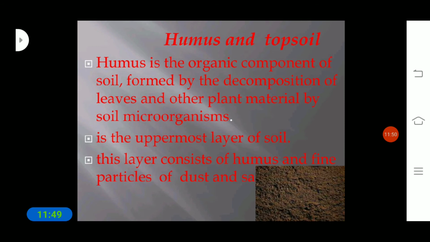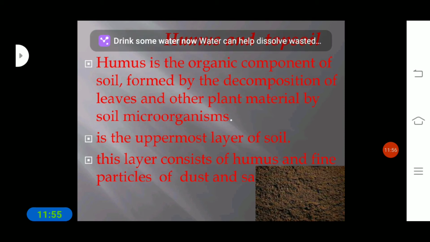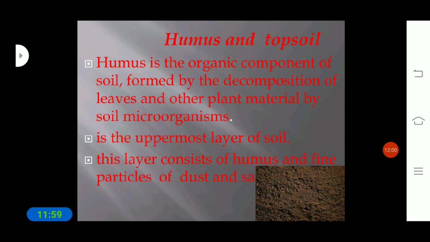The uppermost layer of the earth is called topsoil, which consists of humus, which is nothing but the organic component of soil. How is this humus formed? It is formed by the decomposition of leaves and other plant material by soil microorganisms. So this top layer consists of humus and fine particles of dust and soil.